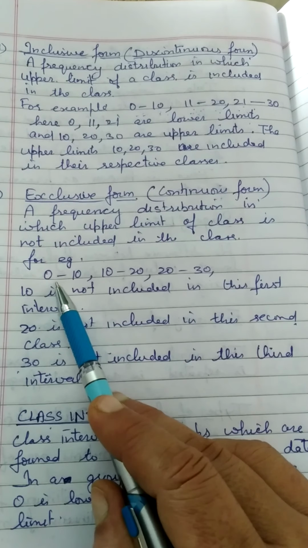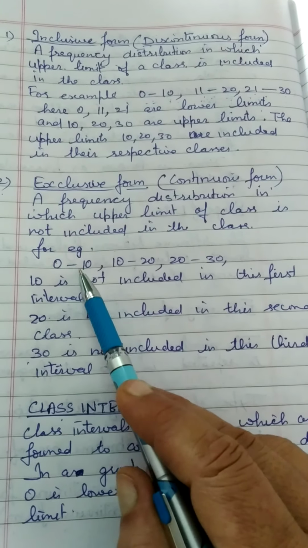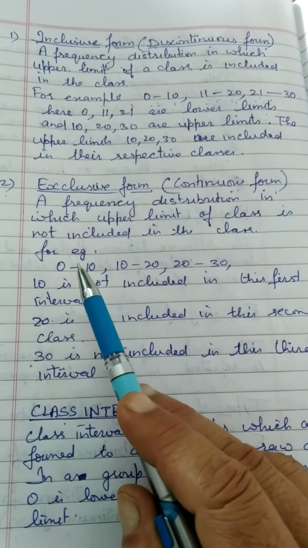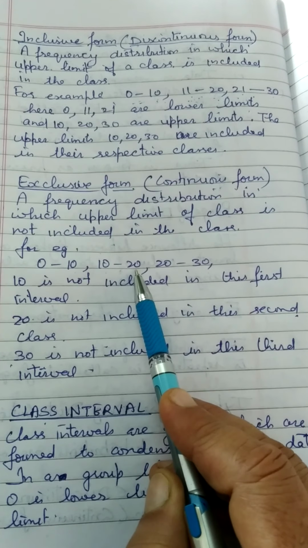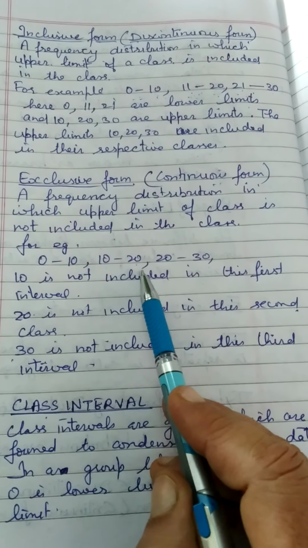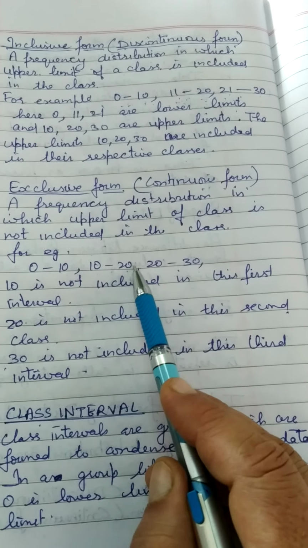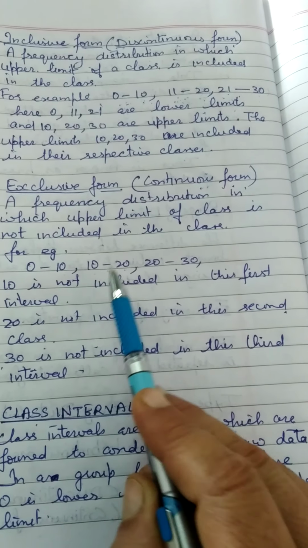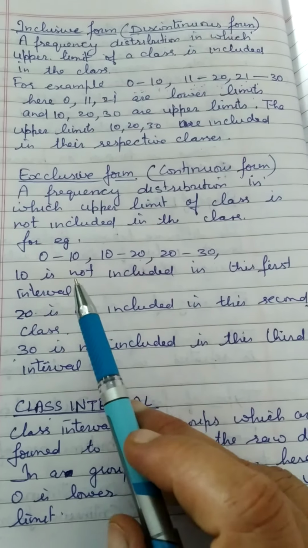Here 10 is the upper limit and here 10 is the lower limit. This 10 is not included in this class interval, but it is included in the second class interval. Similarly, 20 is not included in this class interval, but it is included in the next.